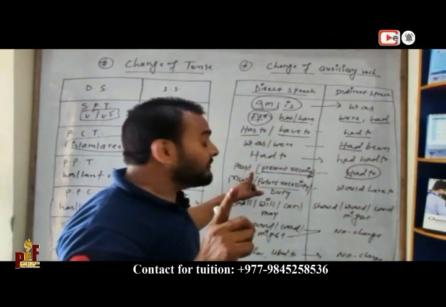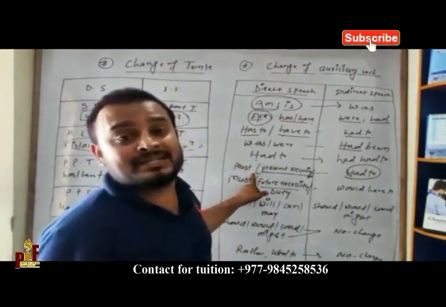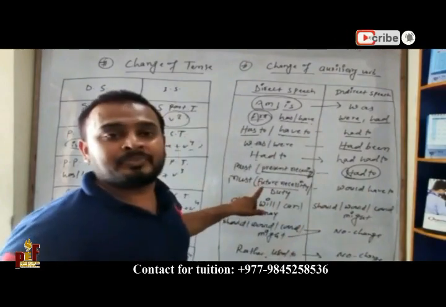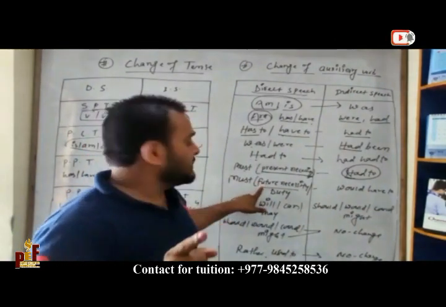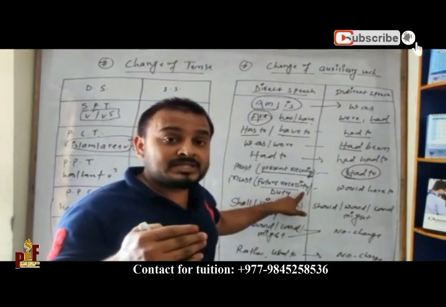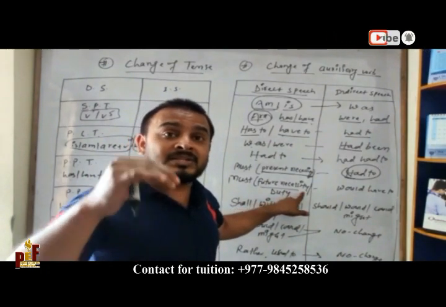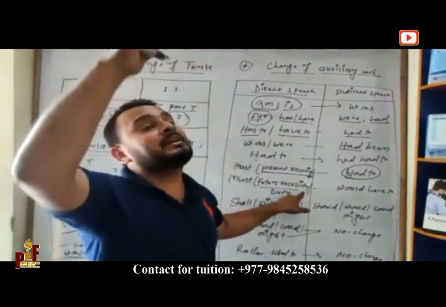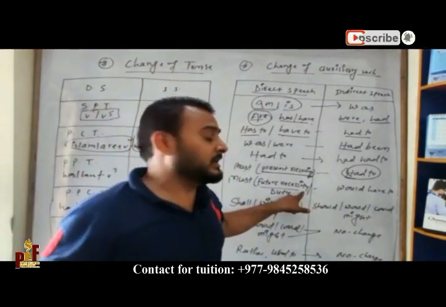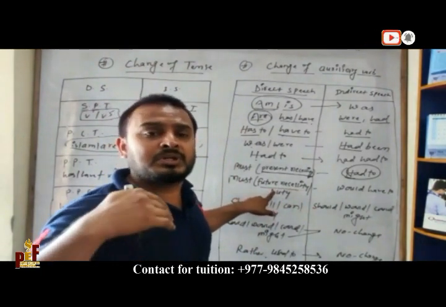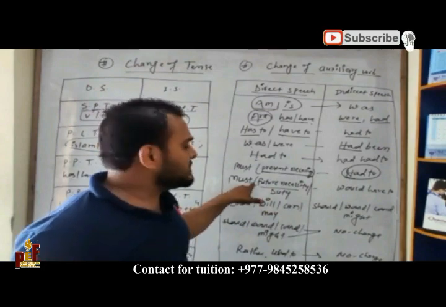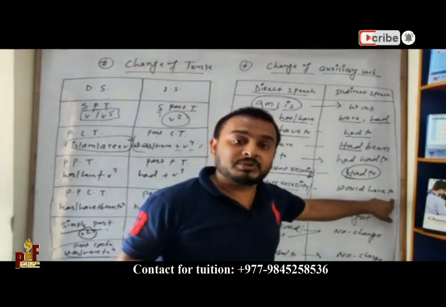Remember, if must shows present necessity then we have to use had to, but if must shows future necessity or duty, that necessity will happen in future, if it shows a duty in the future, then must changes into would have to.